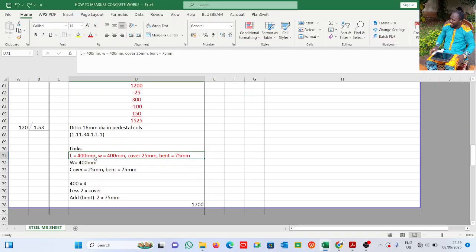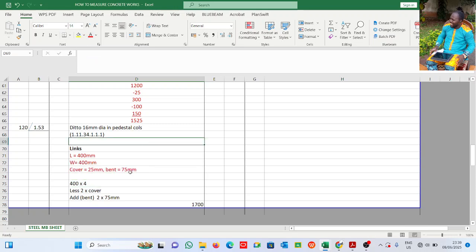All right, the column is 400 by 400. Cover, I wrote it down here again. Cover is 25 mm, bent is 75 mm. Okay, we already have it there. The length is 400, the width is also 400.